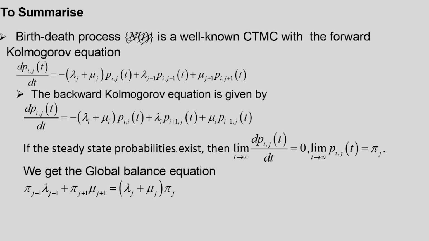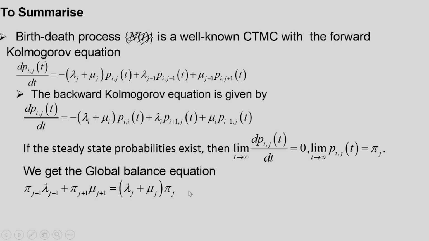If the steady state probabilities exist, then the limit of dPij/dt is equal to 0 and the limit of Pij(t) as t tends to infinity is equal to pi j. So using these values we got the global balance equation: the probability rate of entering a state is equal to the probability rate of leaving the state, given by pi j minus 1 into lambda j minus 1 plus pi j plus 1 into mu j plus 1 is equal to (lambda j plus mu j) into pi j.